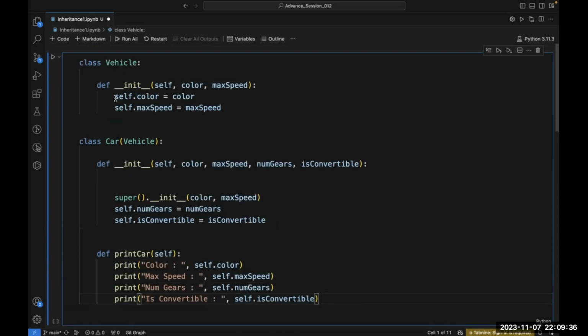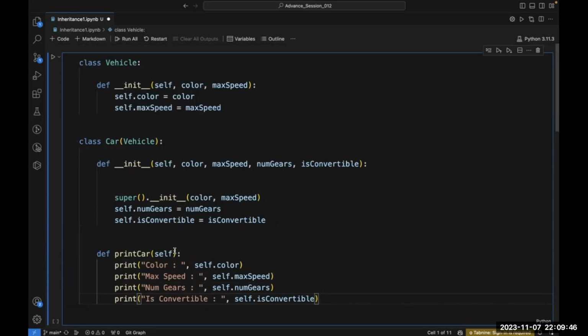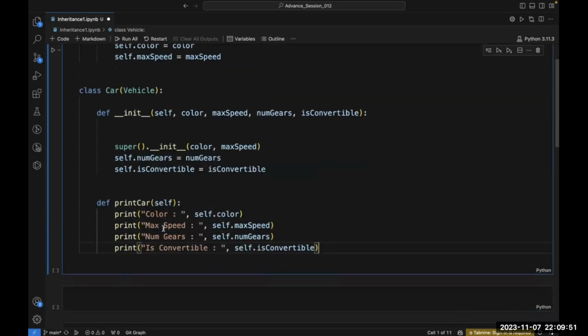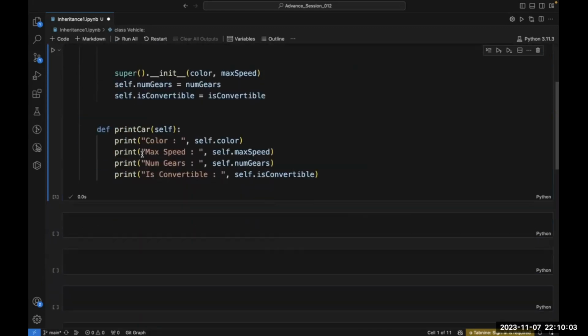Basically, I have written one class, the vehicle class, and another class called car class. Inside the car class, I have written an init method and one print car method. Inside the print car method, I want to print these four things: color, max speed, number of gears, and self dot is convertible. Now let's run this code. Fine, the code got run.